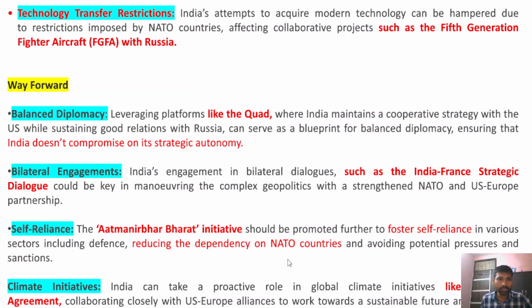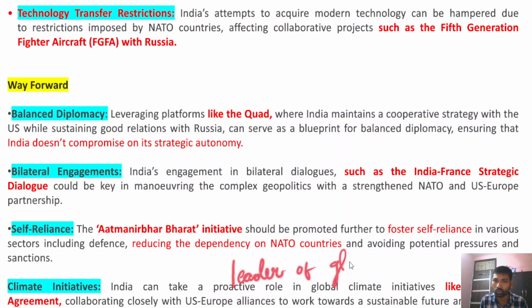Now, after that, the climate initiatives. For example, India can take a proactive role in global climate initiatives such as the Paris Climate Agreement, and India could also convince the developed countries to contribute the technology transfer and the finances which they have already committed. Thereby, India could play a very active role as a leader of the global South.